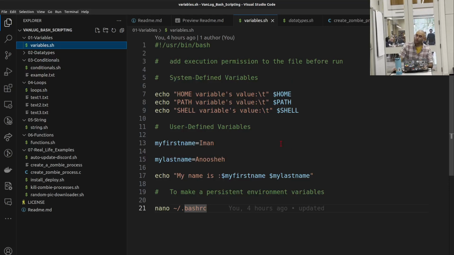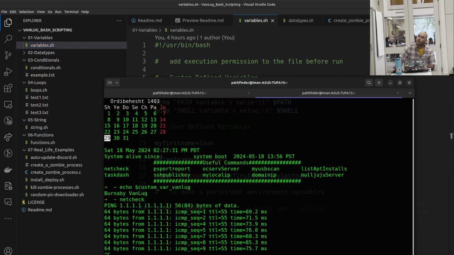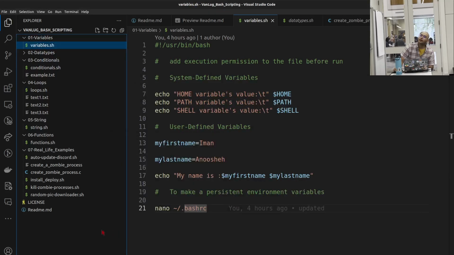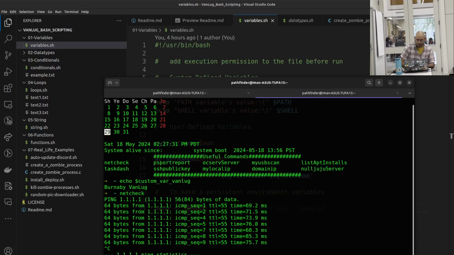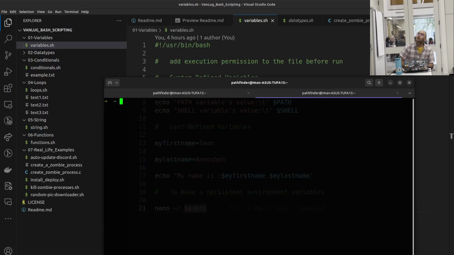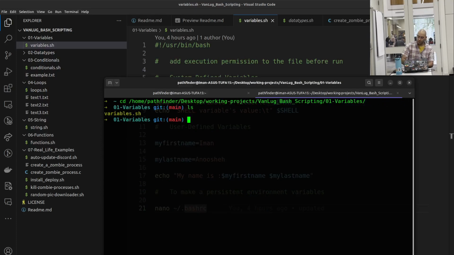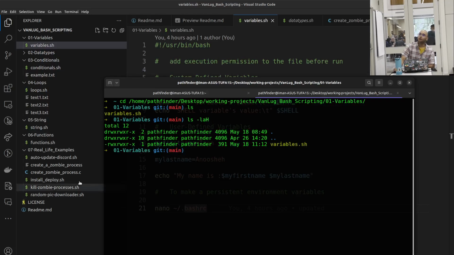So let me take this path here. Right. So if you run ls -la or whatever you like, it prints out the permission part.